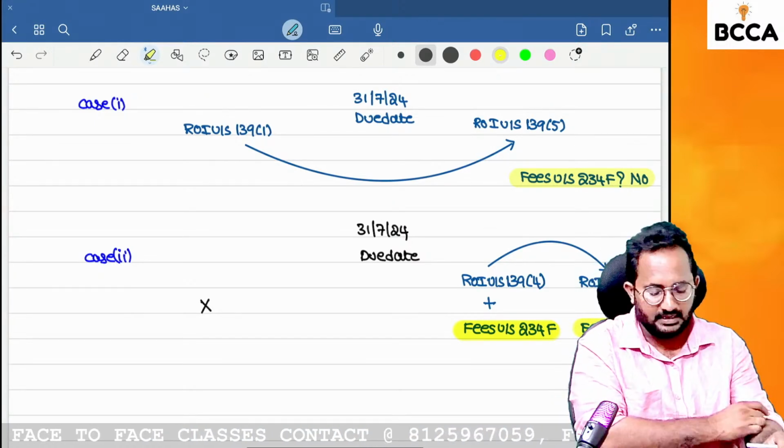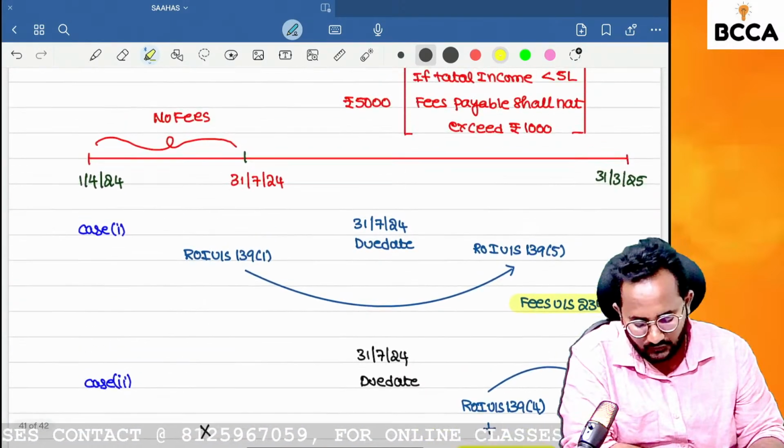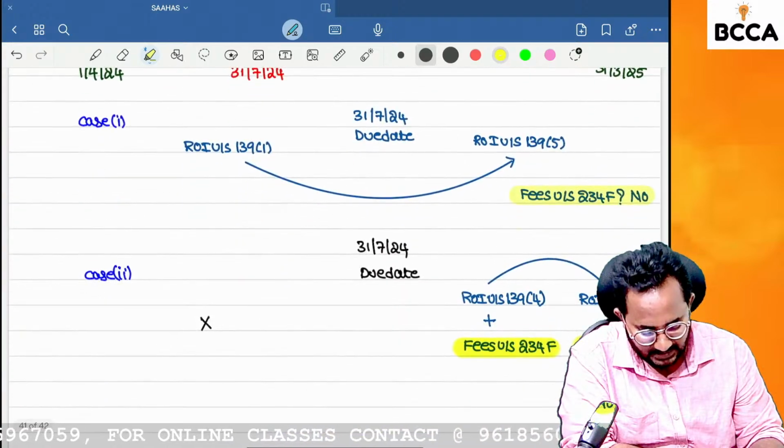All of you, please give me clarity. Have you understood the fees under section 234F provision?